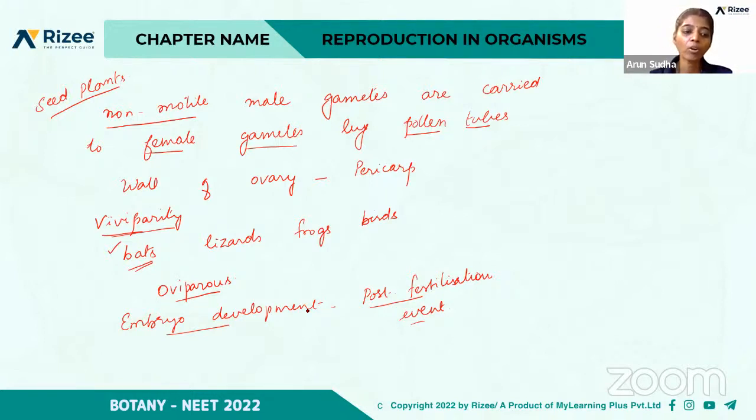Option A is the right answer, because proper embryonic care and protection is absent in the case of oviparous animals, so they are at greater risk of survival.